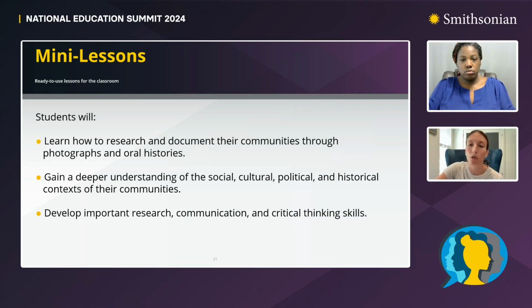Lastly, we will leave you with some resources that we have used during the Creating Portraits of Community project. On this slide are the lesson objectives taken from the project. The 3-lesson curriculum is available online through the Smithsonian Learning Lab, and we are dropping the link into the chat for you. This is the direct link that takes you to the Smithsonian Learning Lab website. Once you click on the link, the next slide will show you a picture of what will come up.